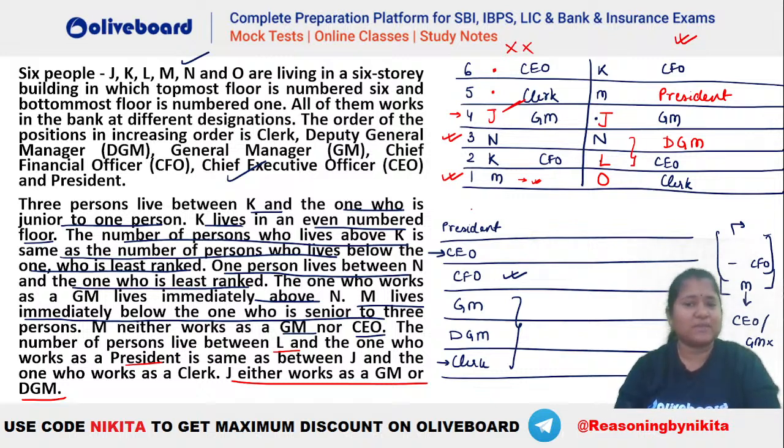Okay, so you can place these people also. That is, who is the president? That is your M. Who is the CEO here? CEO is your L. Who is the CFO? You can see CFO is K. Who is the GM? That is your J. Who is the DGM? You can see DGM is N. Who is the clerk? That is your O, right? So you can see this will be the arrangement here as per the seating, that is the building, and as per the designation here. Okay.